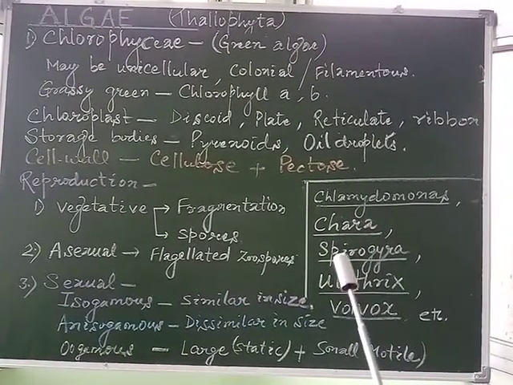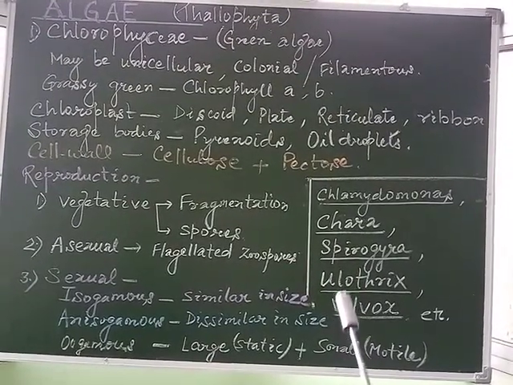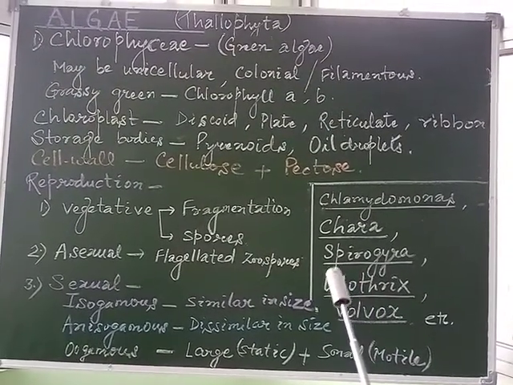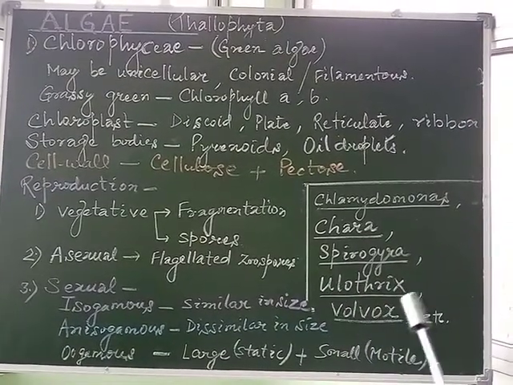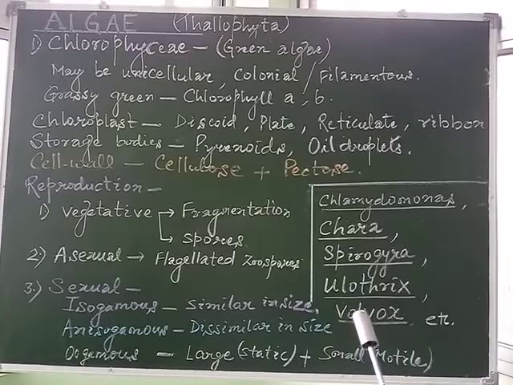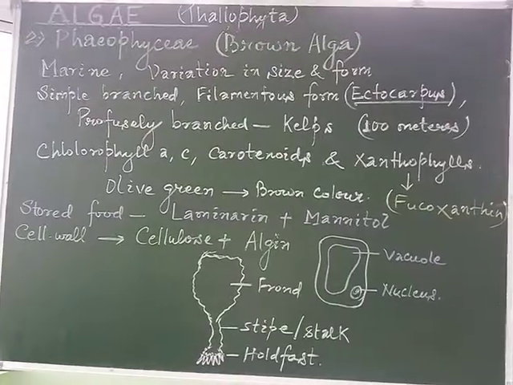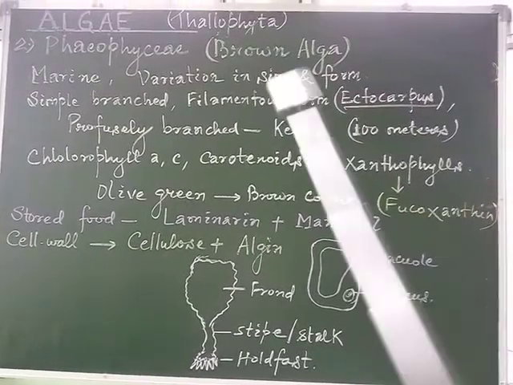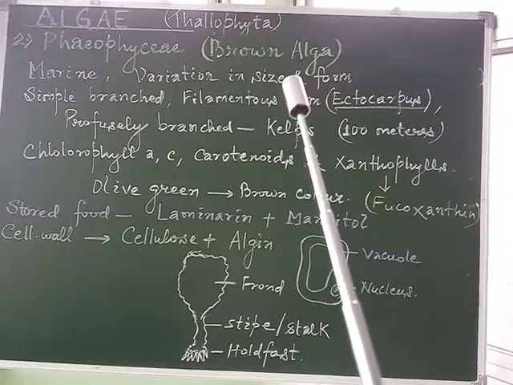And the other one, we may create the mnemonic, that is SUV, meaning Spirogyra, S from Spirogyra, U from Ulothrix, and V from Volvox. Now we'll discuss the next group, which is Phaeophyceae, which is also known as brown algae.